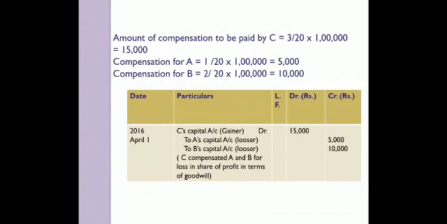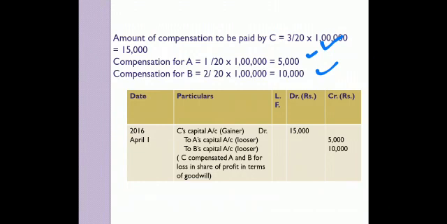Now move on to the next step, that is calculating the amount of compensation to be paid by C. As his gain was 3/20, so 3/20 into 1 lakh. The amount of compensation to be paid by C comes out to be 15,000. Now this is the total compensation which C is going to pay to A and B. Now let us see what amount individually will be paid to A and B. A's sacrifice was 1/20. So 1/20 of 1 lakh comes out to be 5,000. For B, 2/20 was his sacrifice. So 2/20 of 1 lakh comes out to be 10,000.